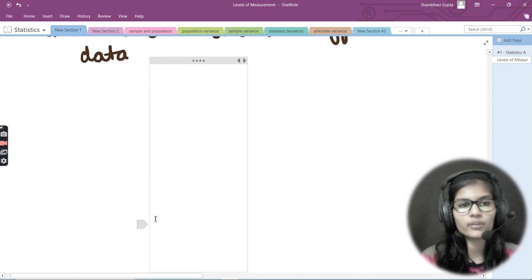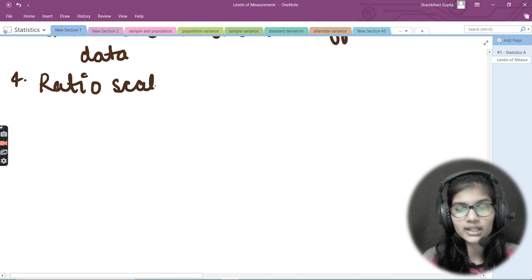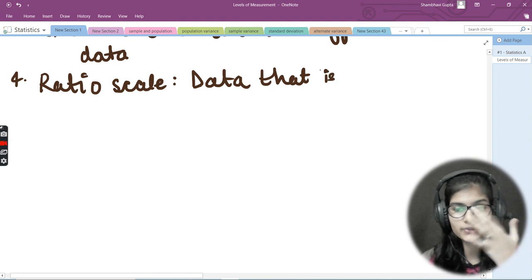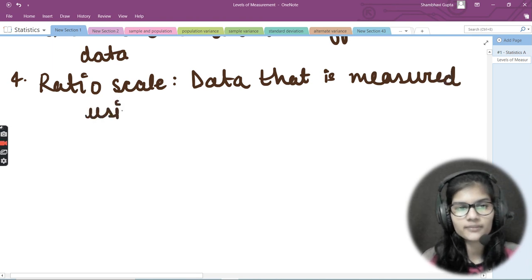Now moving towards the last topic for this data thing, and that is actually the fourth type of data which we have, which is the ratio scale. Now this ratio scale is totally different from all of the other things which we are having here, right? Now when we deal with the data, I will just write that data that is measured using the ratio scale